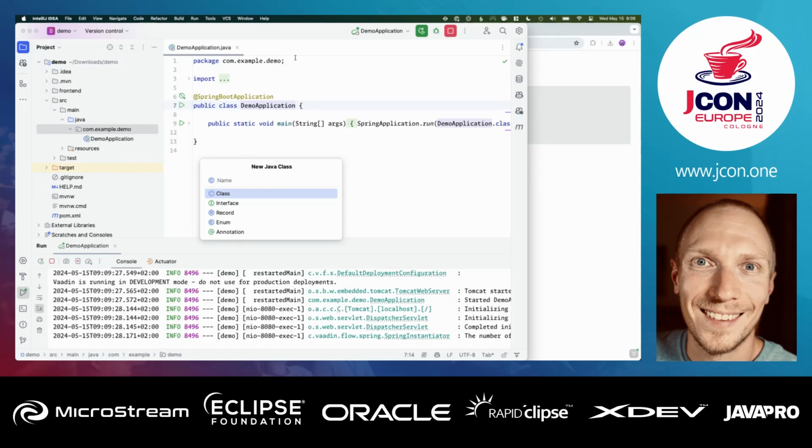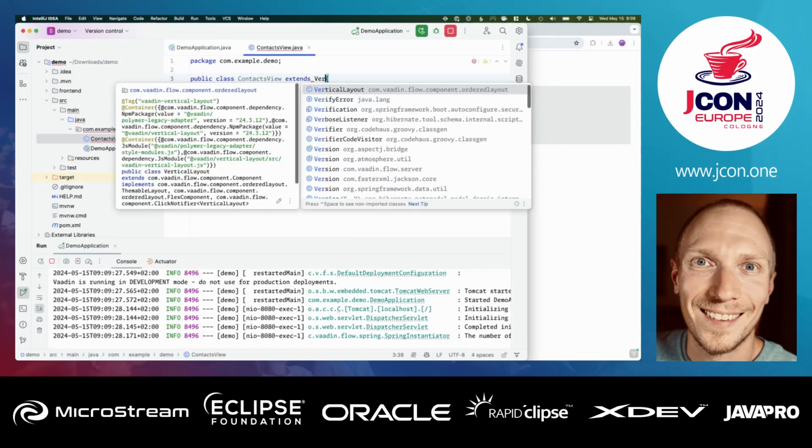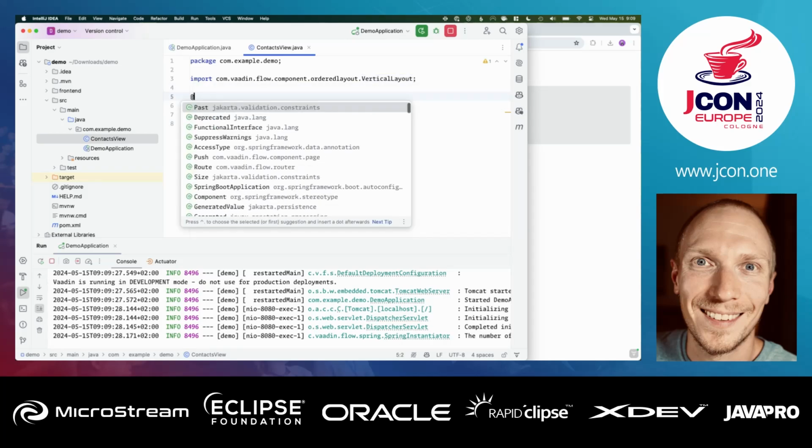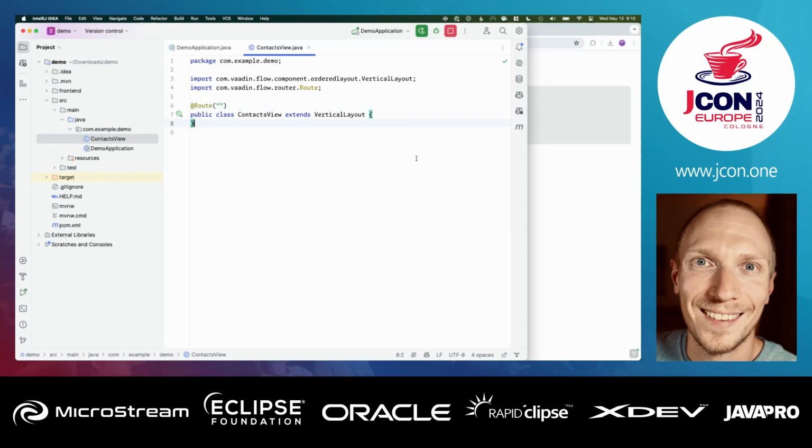So every component, again, in Vaadin is a Java class. We're going to end up building like a little contact view, like an address book thing. So I'm going to call this a contact view. And I'm going to extend from one of those layouts, in my case, a vertical layout. I'm going to add a route here, again defining where this should be found. So if I pass in an empty string, it's going to be the context root of our application.